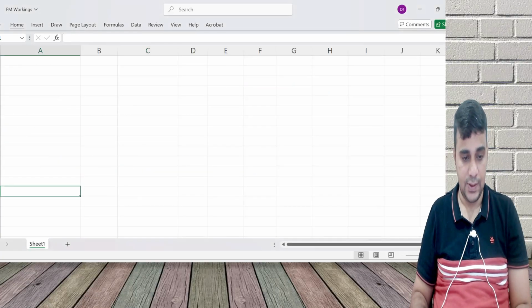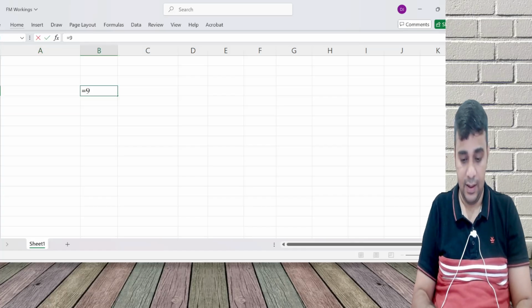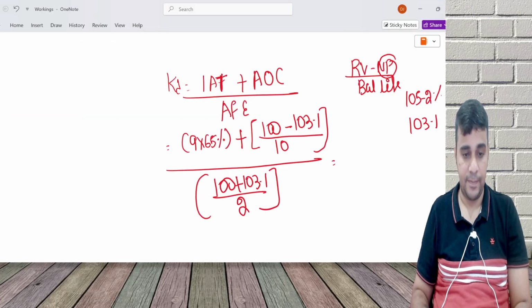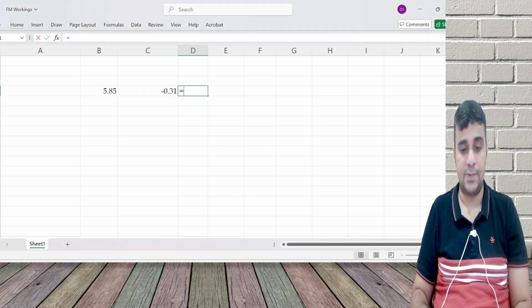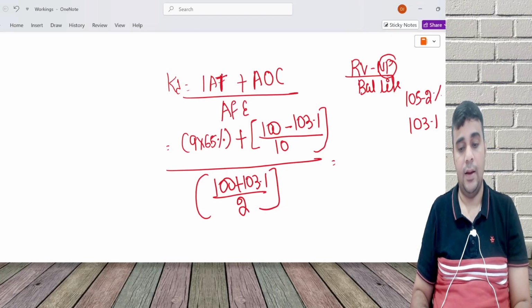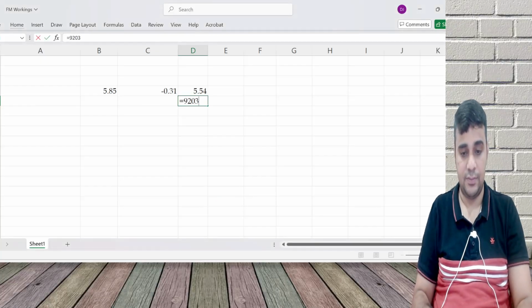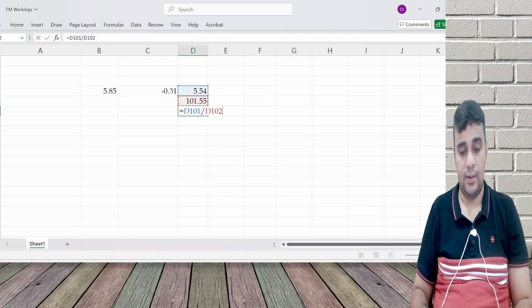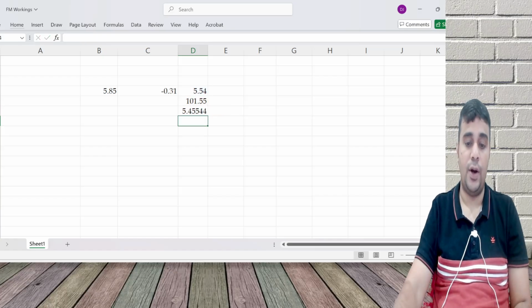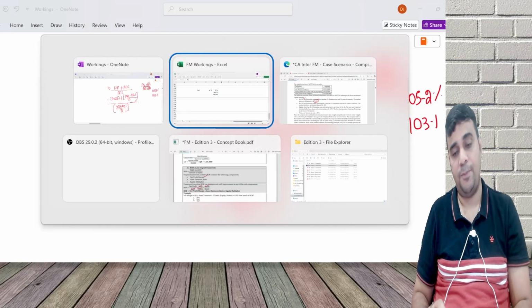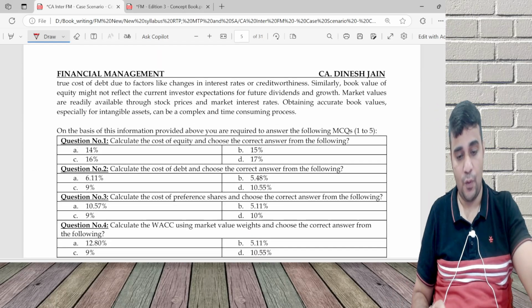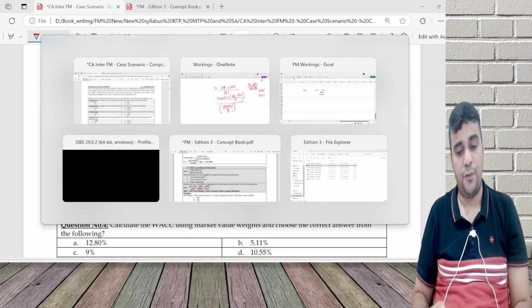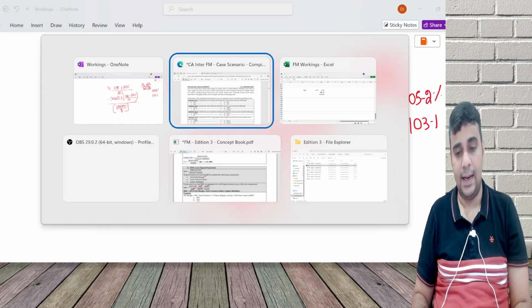So the calculation is 9 into 65% minus 3.1 by 10. This is my numerator, and average funds is my denominator. Cost of debt is 5.45. I have 5.48 in the options, so ideally that can be the answer.